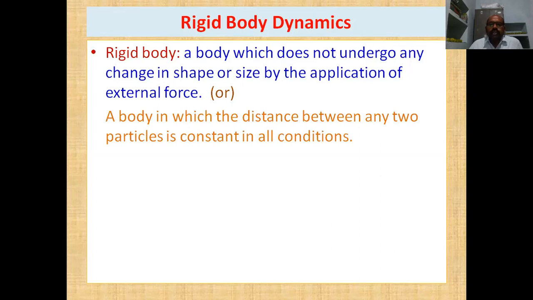That means the distance between two particles in the body does not change in all conditions. Even if we apply the force and as time progresses, at any condition, if the distance between two particles does not change, then the body is said to be a rigid body.